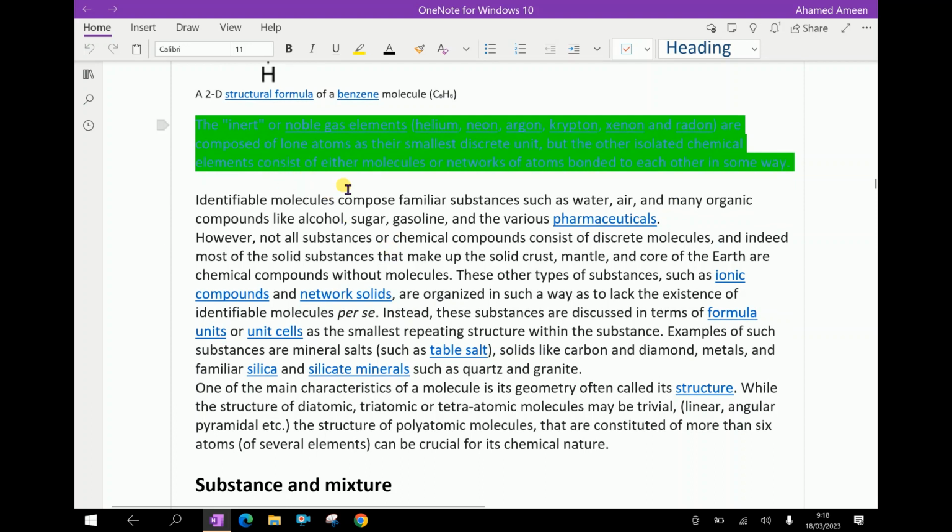The inert or noble gas elements, that is helium, neon, argon, krypton, xenon and radon, are composed of lone atoms as their smallest discrete unit. But the other isolated chemical elements consist of either molecules or networks of atoms bonded to each other in some way.